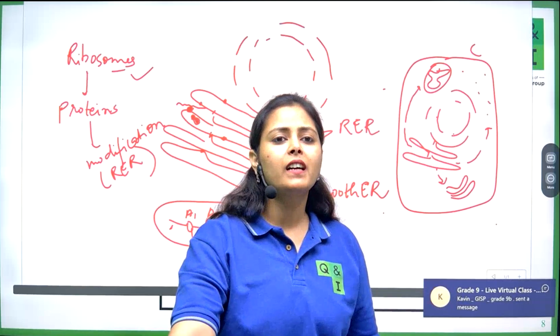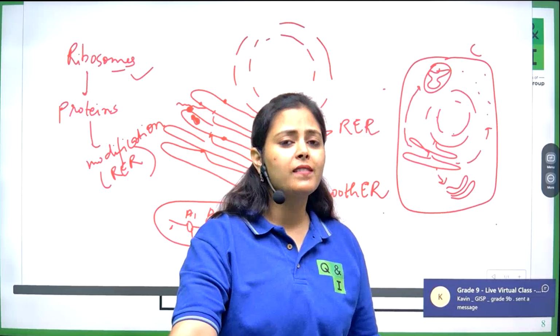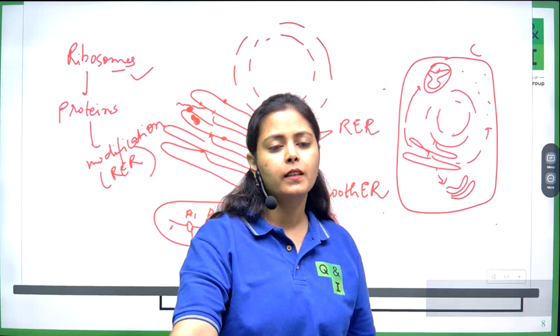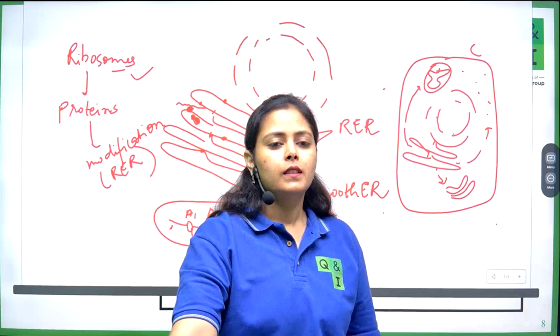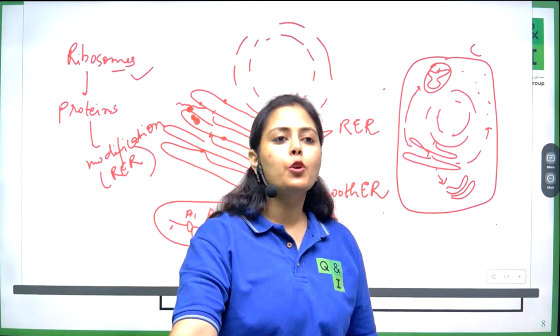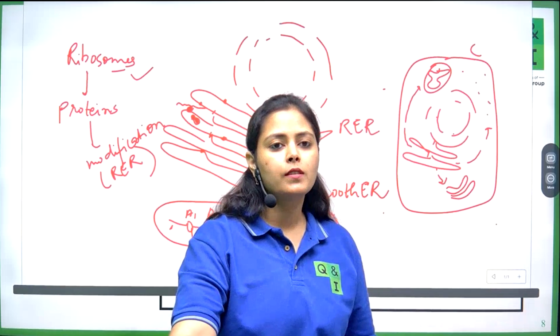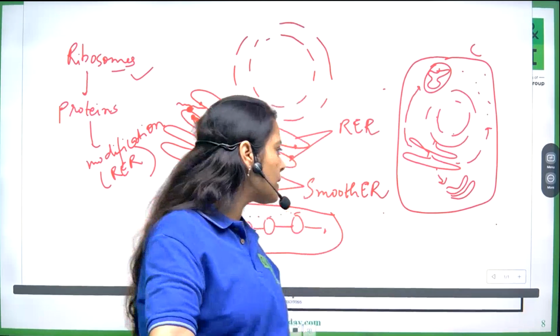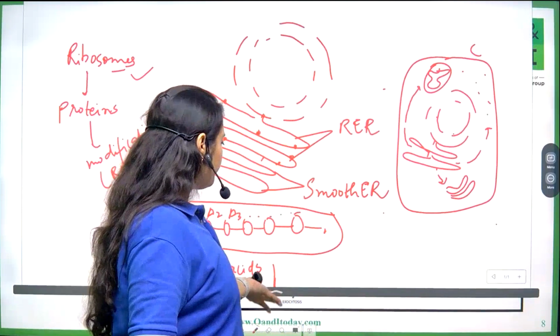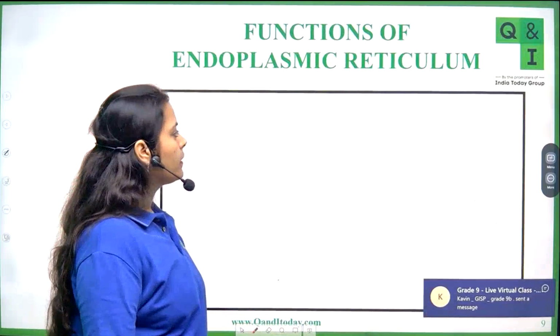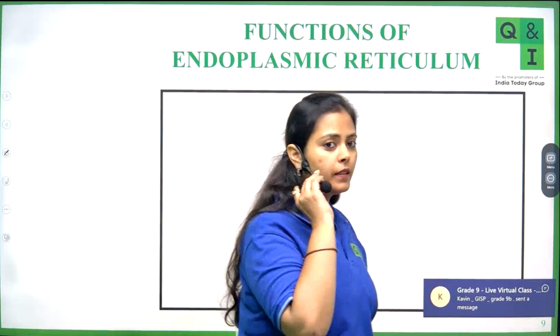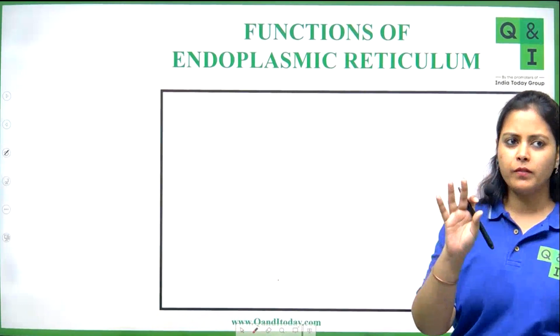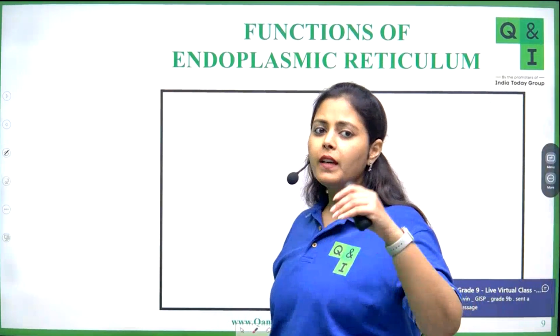Okay, to Kevin, it's clear. Kevin, can you please unmute yourself and repeat what I just said? Kevin, unmute yourself and answer. Repeat what I just said. Okay, we don't need to type it. We will take it later on.